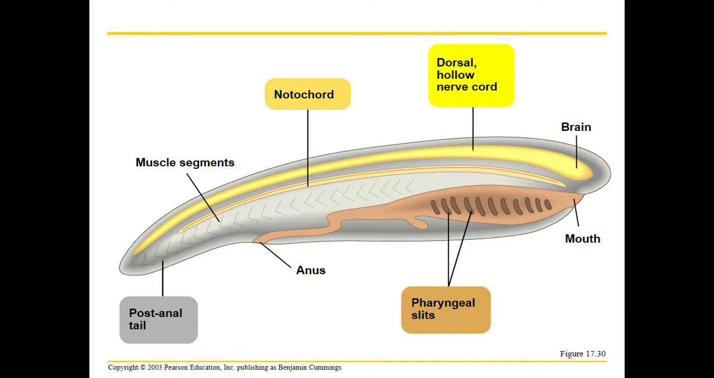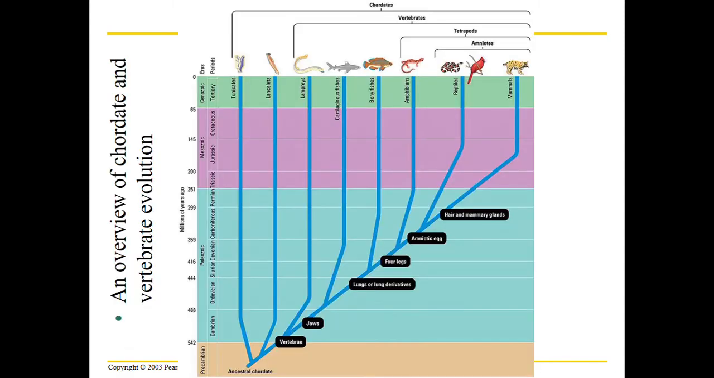Here's a pretty good visual of everything. So brain, you can see on this dorsal hollow nerve cord, look at where the notochord is, where the pharyngeal gill slits are, postanal tail. All right, now we're going to look at chordate and vertebrate evolution. We're going to start from long ago and talk about adaptations that come about along the way.